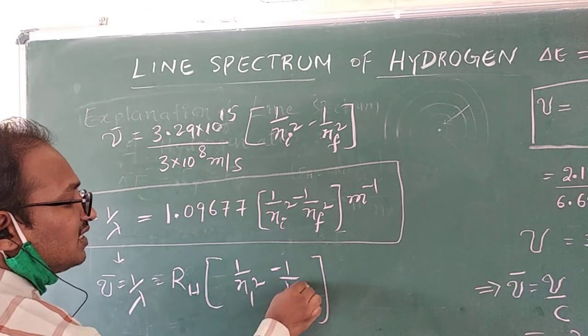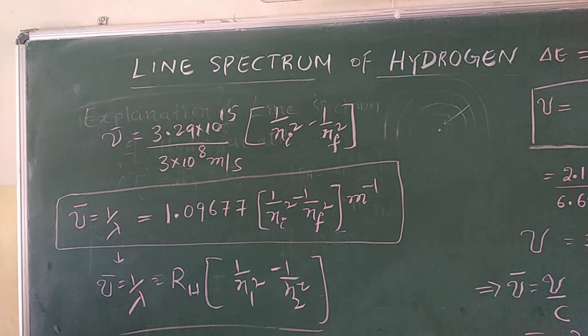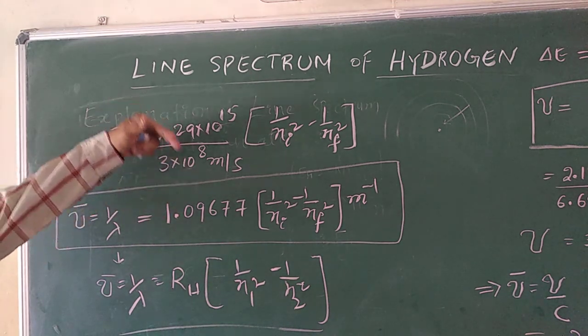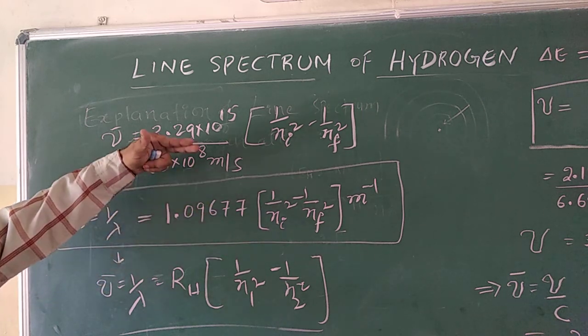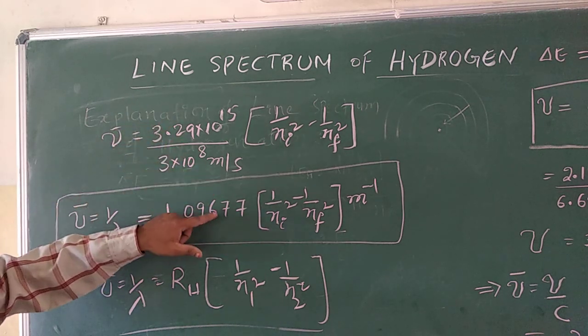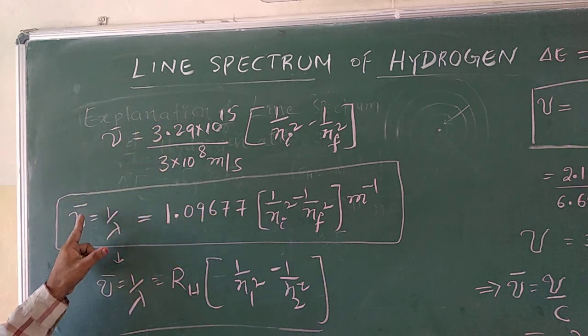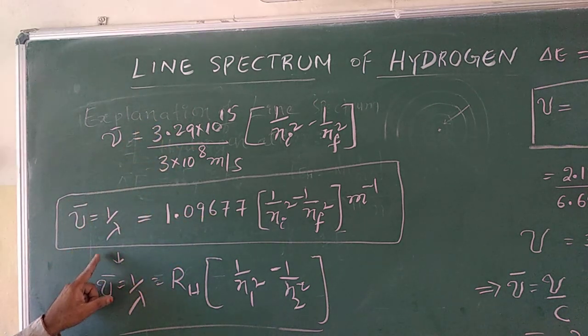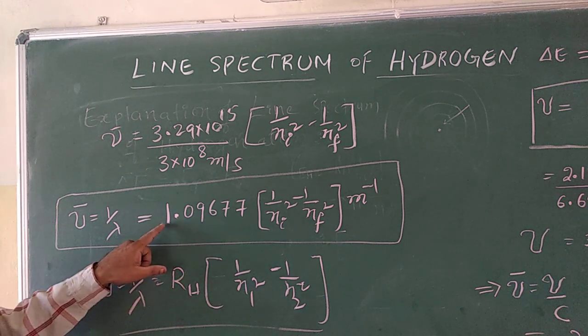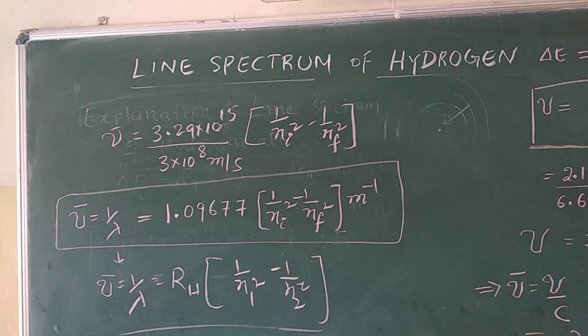This equation and that equation are correlating, so we verified Bohr's theory. According to Bohr's theory, when an electron jumps from a higher orbit to a lower orbit, it satisfies the Rydberg equation. Yes, children, I hope you understood. Thank you.